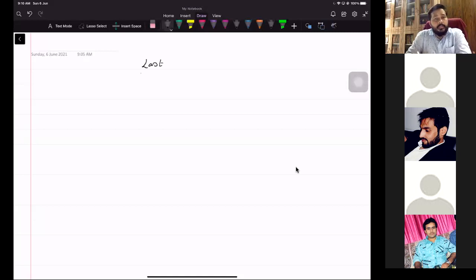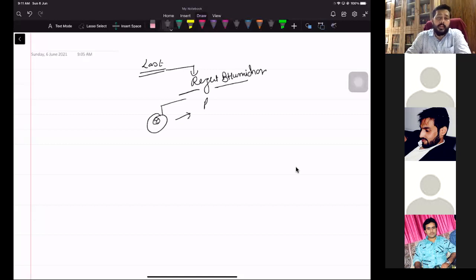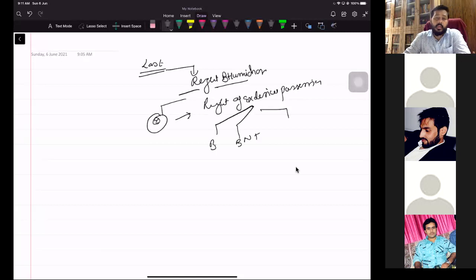Last class, what have we done? Basically, we started with the rights of Bhumidhar. In the concept of rights of Bhumidhar, we did the first thing, the right of exclusive possession. In understanding the right of exclusive possession, we looked at Bhumidhar with non-transferable rights, and Bhumidhar Assami. We understood how this concept is available to all these three.